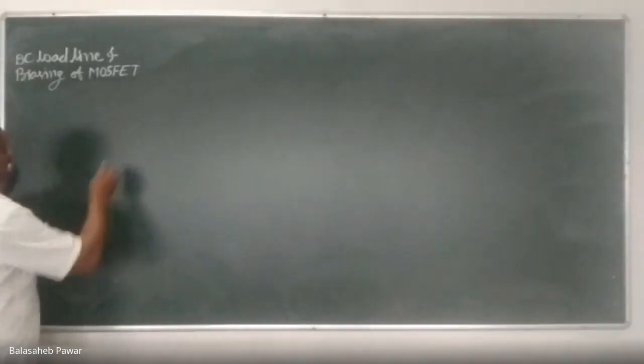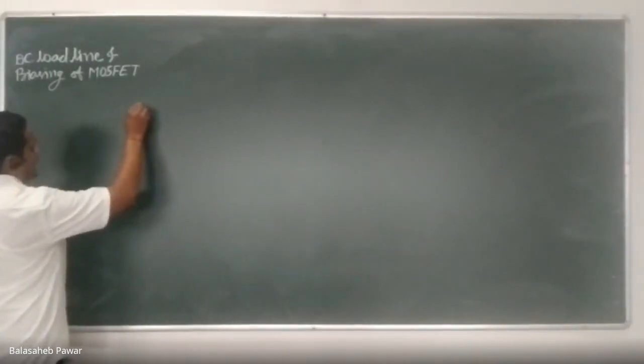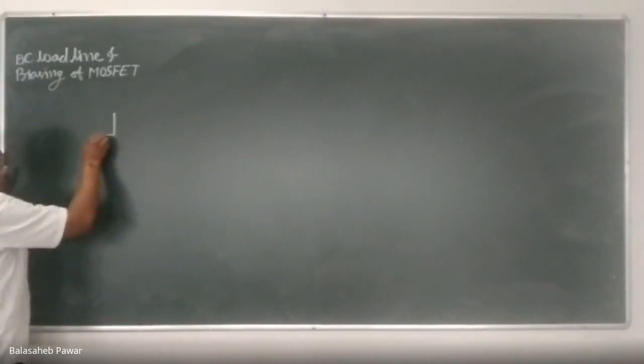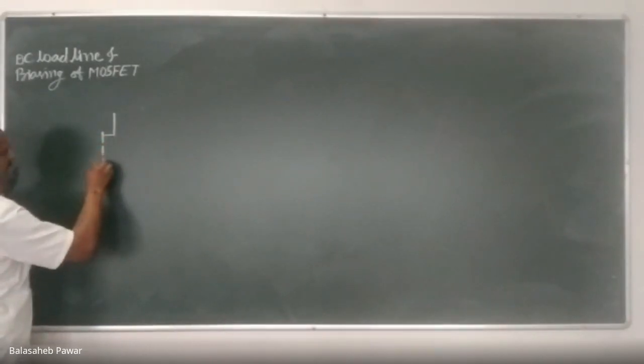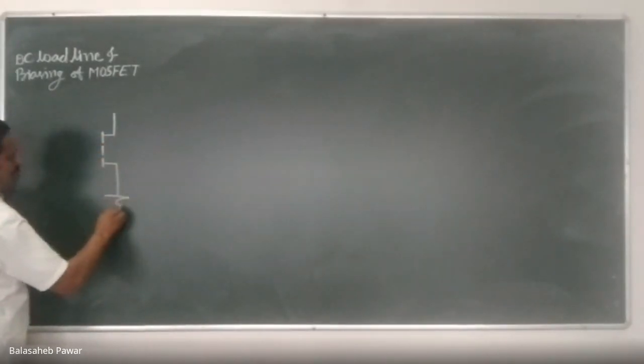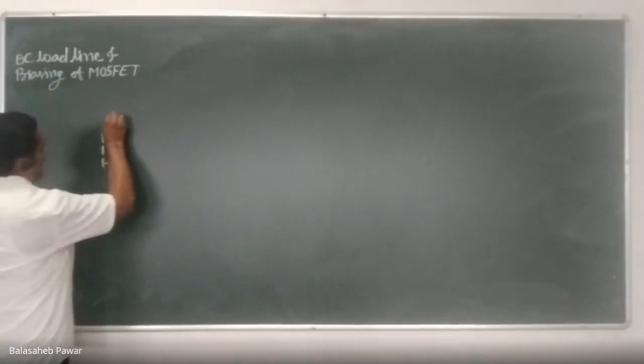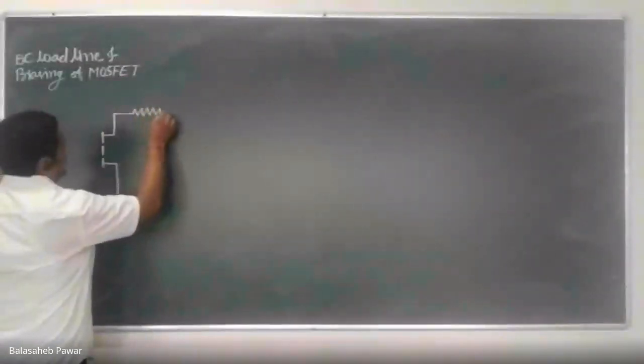Now see, last time I drew one simple circuit diagram to study what is meant by DC load line and the biasing of MOSFET.